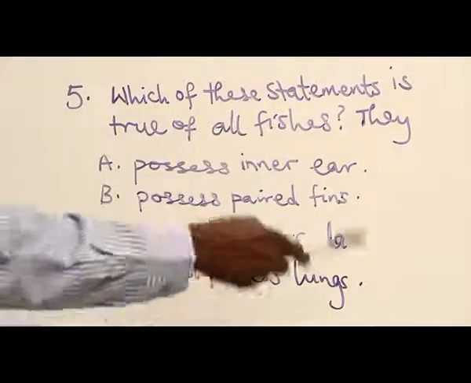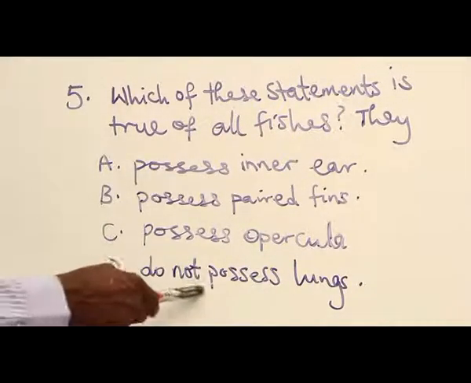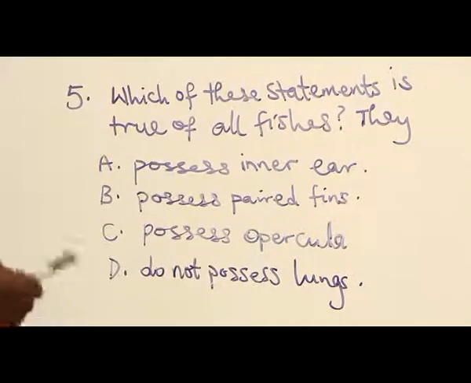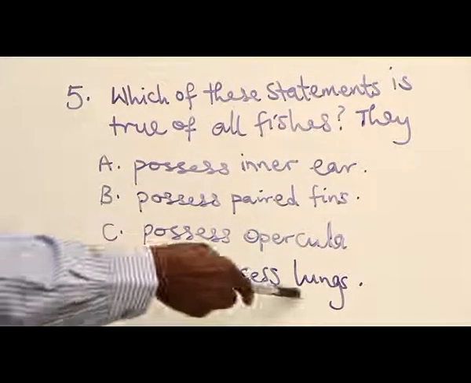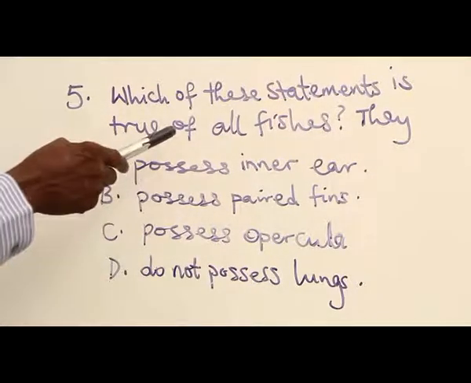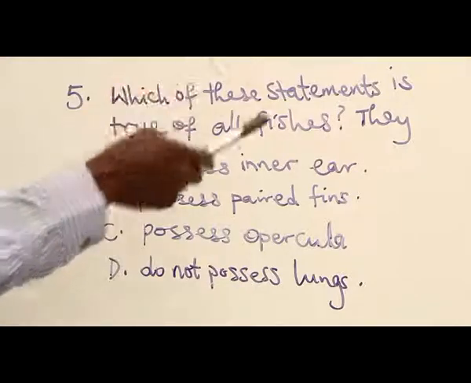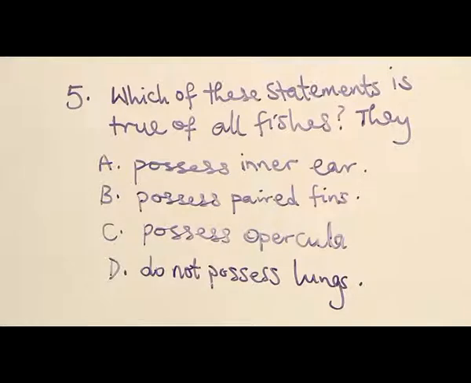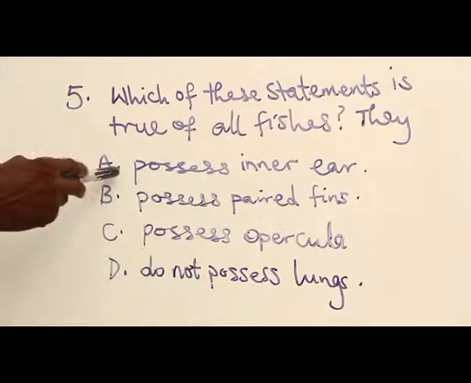They do not possess lungs. In other words, no fish possesses lungs, but we have lungfish, like the mudskipper. They are fish, and they can come out of the water and go back to the water. So there are some fish that have lungs. So we are left with option A. We say that all fishes possess inner ear. Their ear is inside, we cannot see it. So the answer is A.